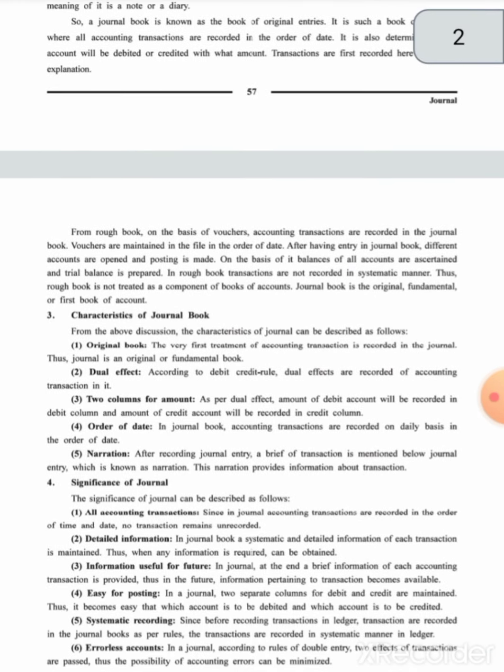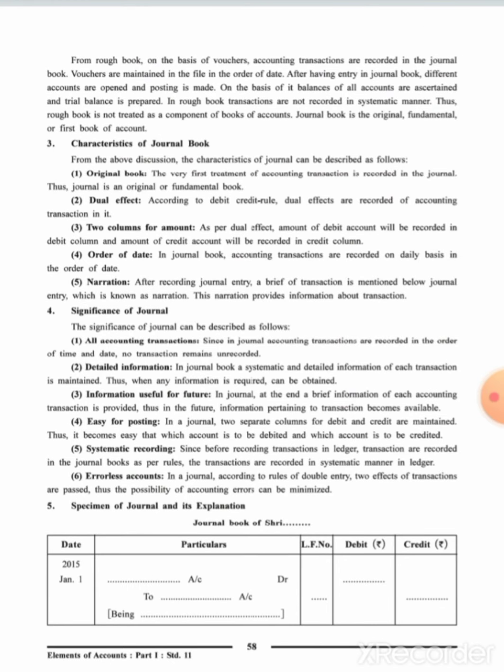Now let us see the characteristics of the journal book. The journal book is the original book. The very first treatment of an accounting transaction is recorded in the journal book. That's why it is called the original or fundamental book. Dual effect is the second characteristic. According to the debit credit rule, dual effects of an accounting transaction are recorded in it. Whatever amount we write on the debit side, the same amount will be recorded on the credit side also. That's why it is called a dual effect.